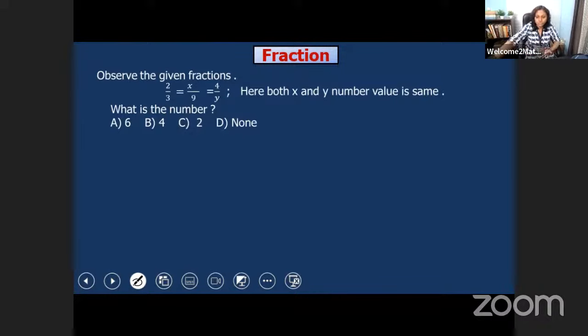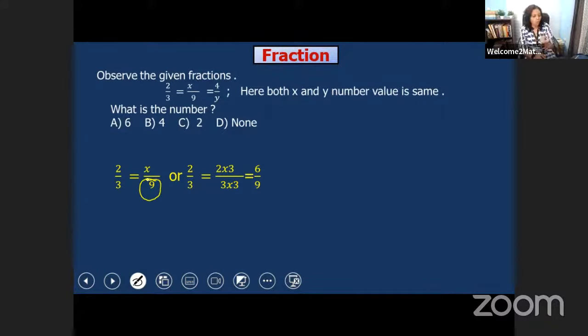So how to solve this question? For the students who have not solved it yet, I will show you the answer. You see, here 2 by 3 is equal to x by 9. That means it is an equivalent fraction. And how can we get 9?